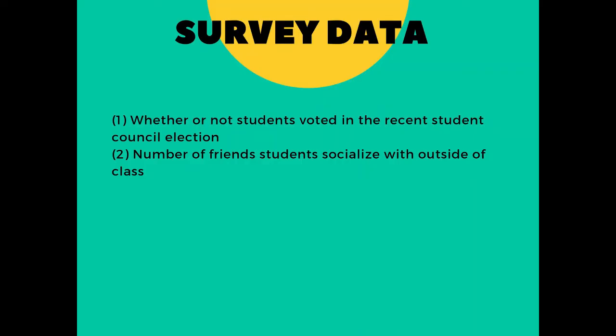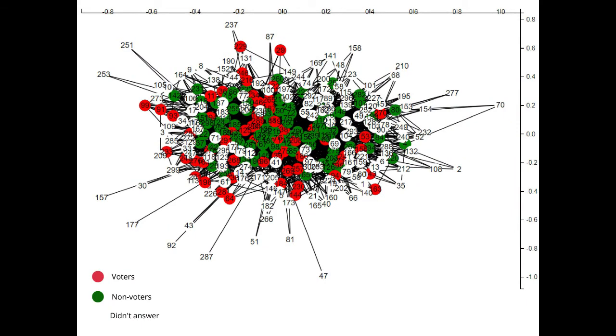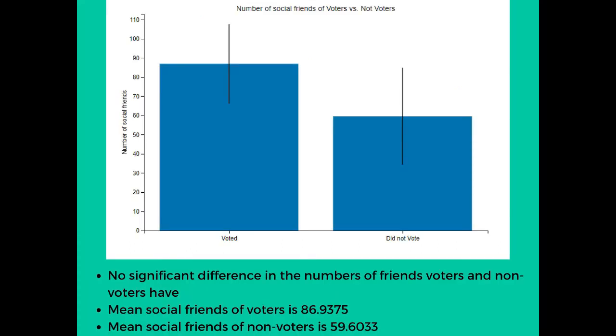Firstly, we investigated the relationship between the number of friends students socialize with outside of class and whether or not the students voted. We tried to build graphs to see the connections between the students, but unfortunately, with this jumble of nodes, we can't really see any concrete conclusions. So we also tried to see if there were big differences in the number of friends between those who voted and those who didn't, and couldn't find any significant differences.